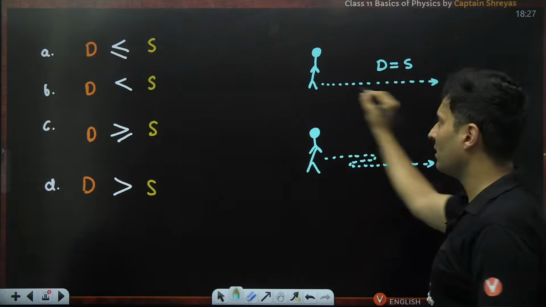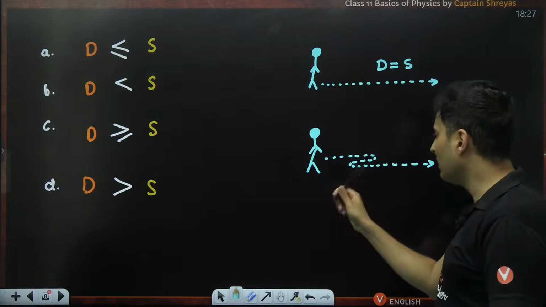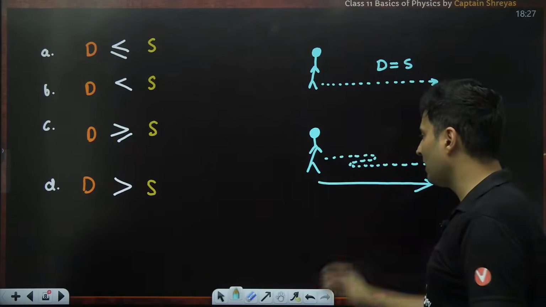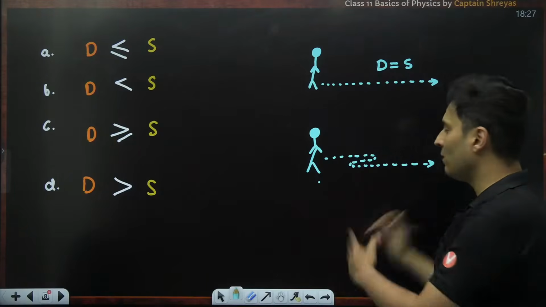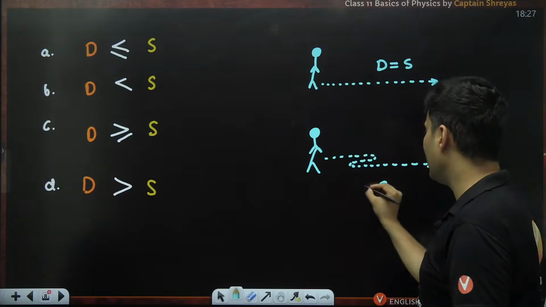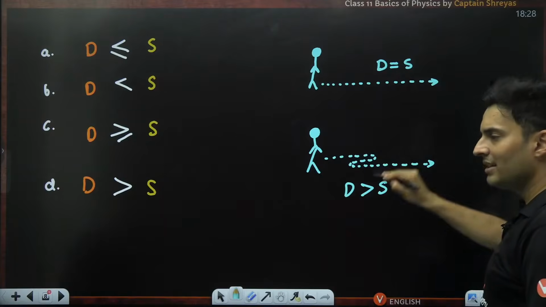Both the path and the displacement are the same. But here my length of path is more, whereas the displacement is just a ray from initial to final, that will be less. So here my displacement is definitely lesser than the distance traveled. So both are possible.